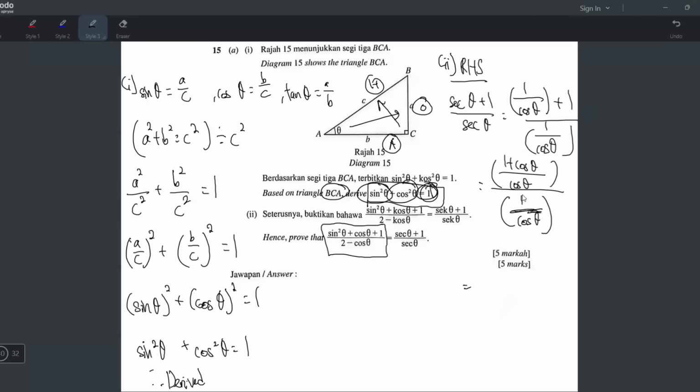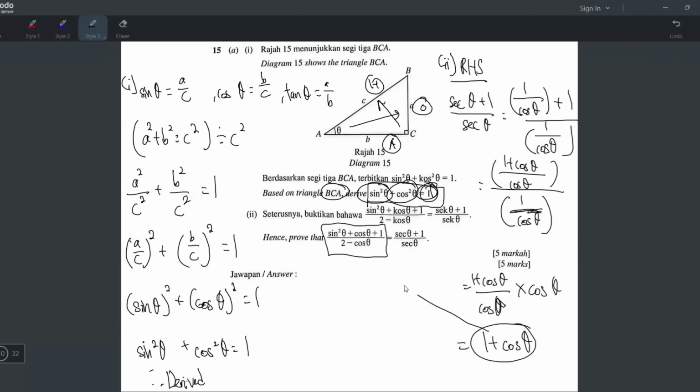Alright, so until here you can change this to 1 plus cos theta over cos theta. Divide by 1 over cos means multiply by cos theta over 1. Okay, so you can cancel, you are left with 1 plus cos theta, right? Okay, I end up with something that looks very simple. 1 plus cos theta, you can see it's something very simple, right?